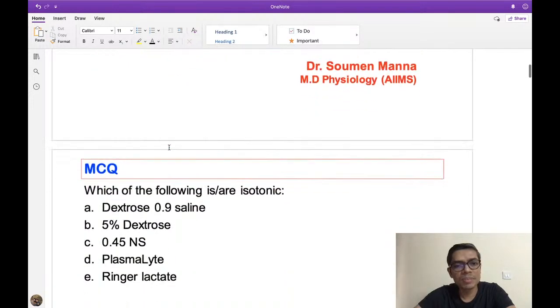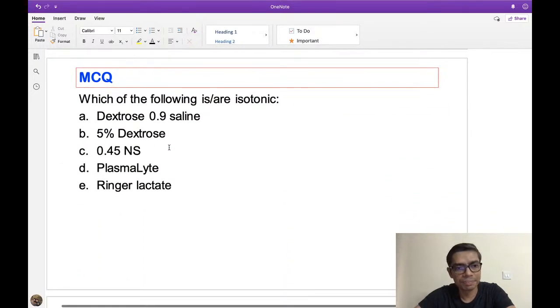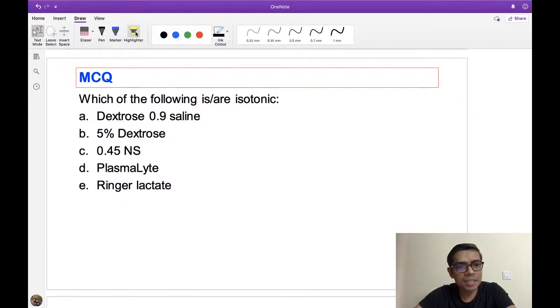The first MCQ that was asked is this: which of the following is or are isotonic? This is a very simple question, and all of the students can answer some of the options.